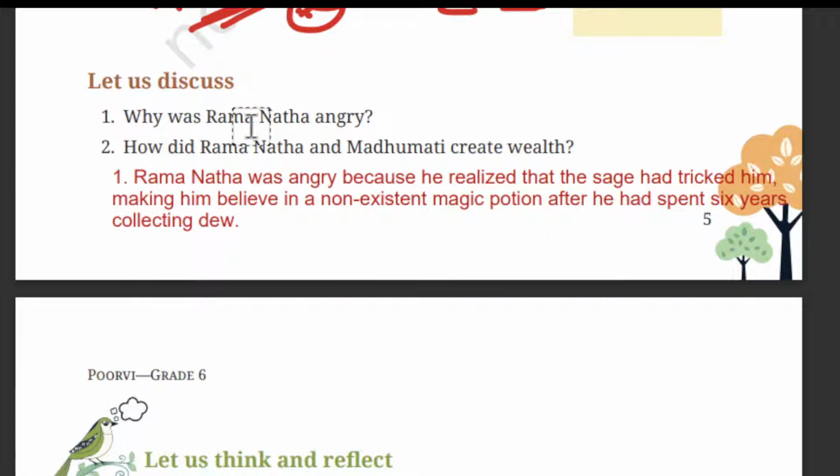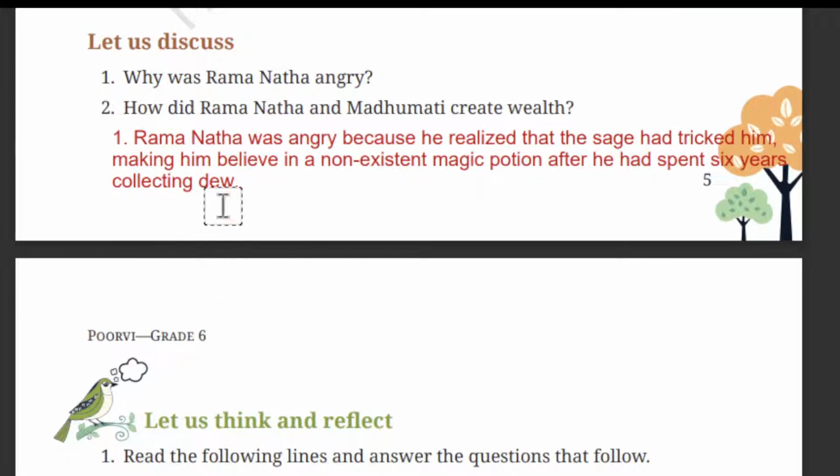So, why was Ramnath angry? Ramnath was angry because he realized that the sage had tricked him, making him believe in a non-existent magic potion after he had spent 6 years collecting dew. This is also an important question. So, what is the next question?